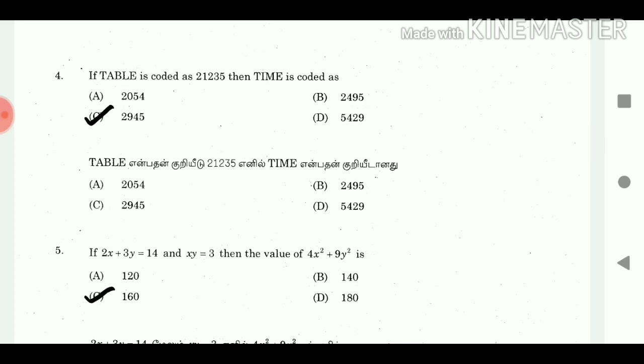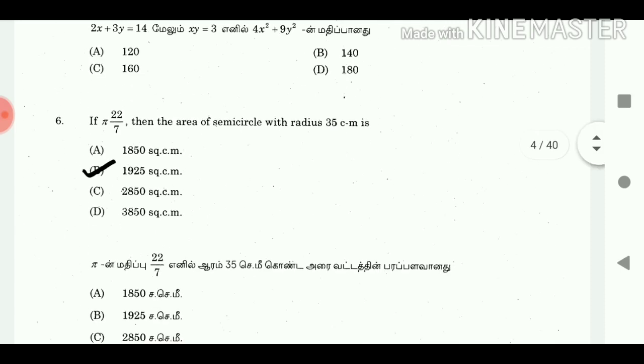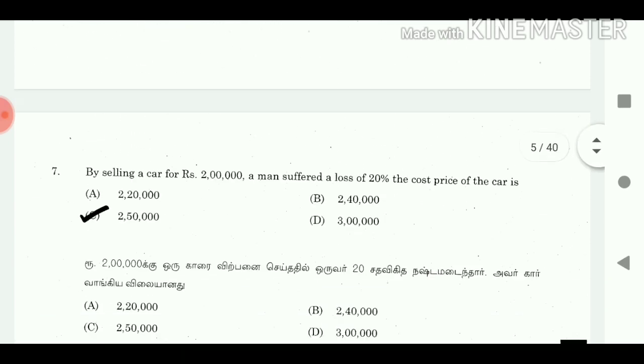4. If table is coded as 21235, then time is coded as answer 2945. 5. If 2x plus 3y is equal to 14 and xy is equal to 3, then the value of 4x square plus 9y square is answer 160. 6. If pi is 22 by 7, then the area of semicircle with radius 35 centimeter is answer 1925 centimeter square.